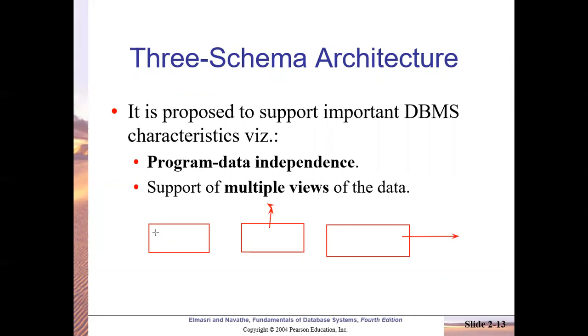The system itself handles data storage related things. Any programmer need not look into the memory and arrange the data to save memory space, etc. It will be done automatically. So these are the three levels of user views, and the three schema architecture is defined at these three levels.